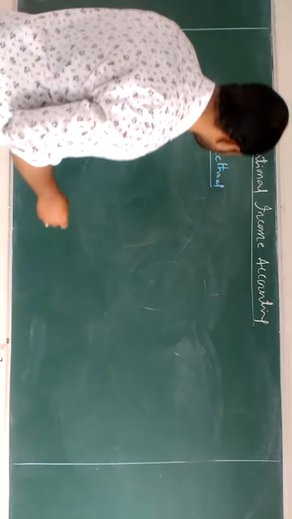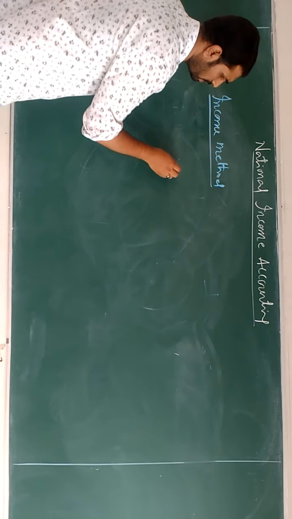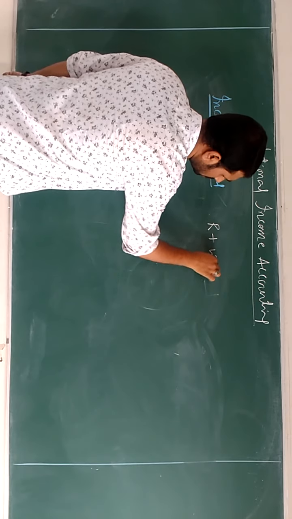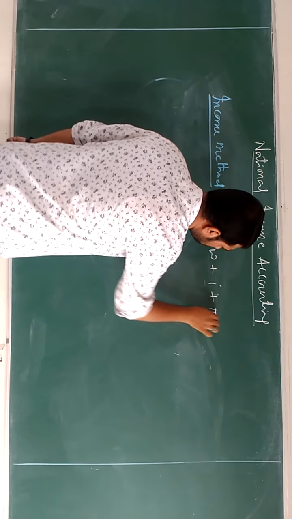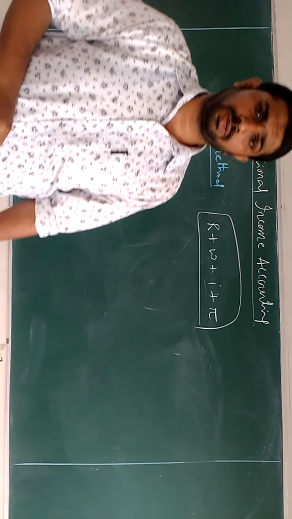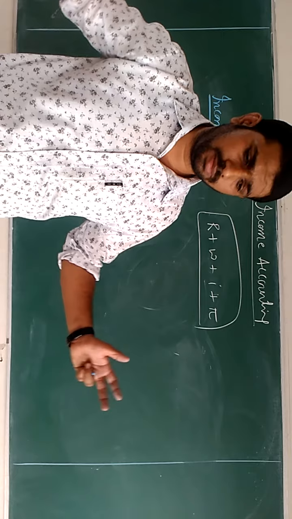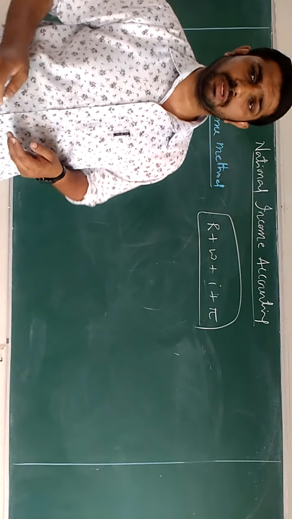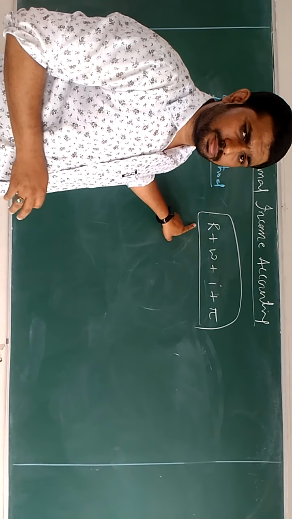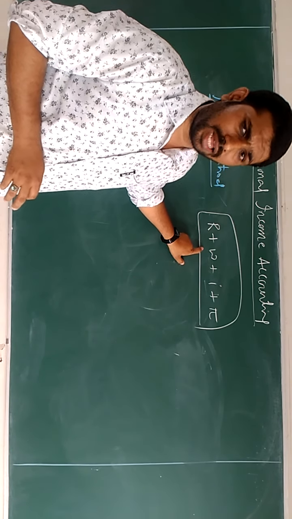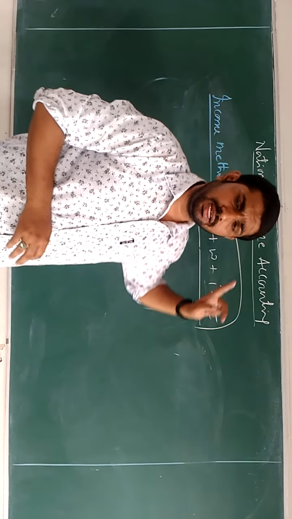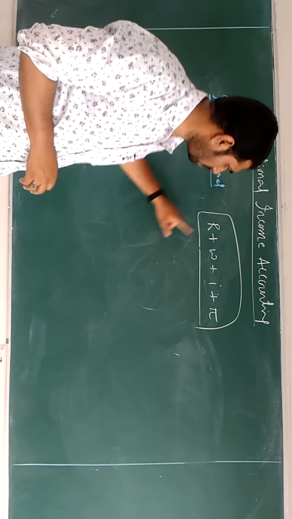The income of a country can be expressed with the formula R plus W plus I plus pi. This is a simplified formula to assess the income of a country. If you assemble all the income generated by each and every individual of a country in the form of rent, wages and salaries, interest, and profit. Coming to the first one, rent.